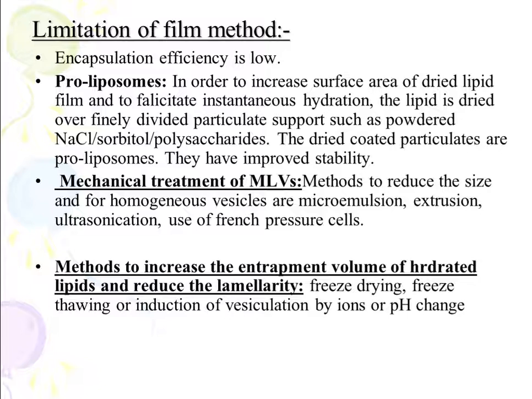Next are proliposomes. In order to increase the surface area of the dried lipid film and to facilitate instantaneous hydration, the lipid is dried over a finely divided particulate support such as powdered NaCl, sorbitol, or polysaccharides. The dried coated particulates are proliposomes. They have improved stability. Then there are various methods for mechanical treatment of MLVs so that we can reduce the size. From multilamellar vesicles, we can get unilamellar vesicles.